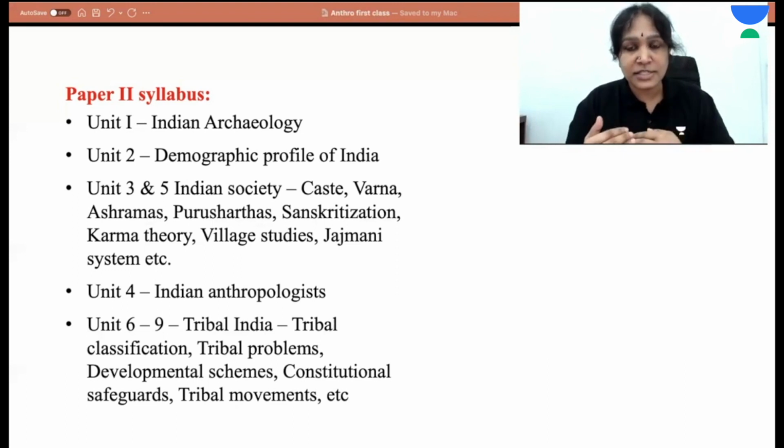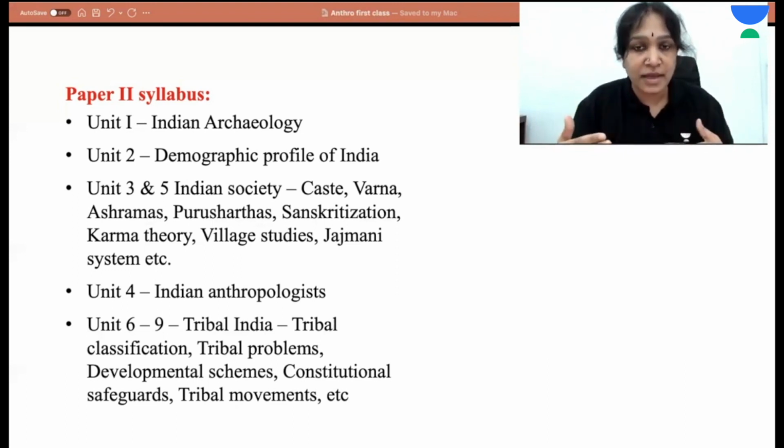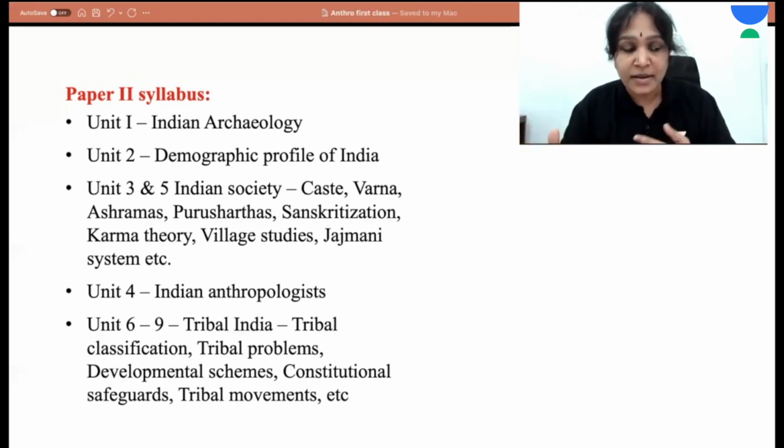Sanskritization, where the lower caste people imitate the lifestyle of the higher caste people for a better dignity in the society, karma theory, rebirth, village studies, Jajmani system, which is a type of barter system where goods and services are exchanged.